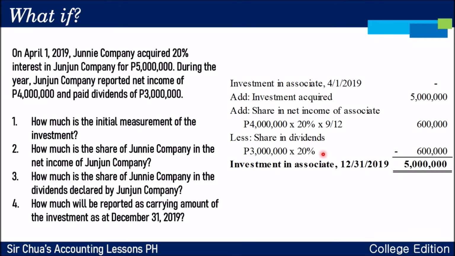Ang dividends naman po, hindi naman yan declared and paid evenly throughout the year eh. Para i-multiply mo dun sa fraction of time, hindi naman siya ganon. The moment na naging associate mo siya at tiyempo, bigla siyang nag-declare ng dividends, damay ka na dun sa buong amount ng dividends, multiply mo na lang yung percentage of ownership na meron ka. So, the answer for this problem will also be 5 million.